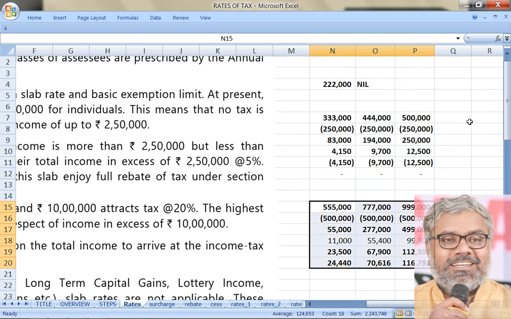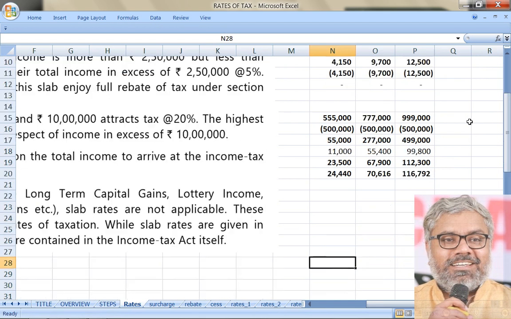However, if the income of the SSE exceeds 5 lakhs but does not exceed 10 lakhs, then you have to calculate income tax at the rate of 20% on the amount which exceeds 5 lakhs plus 12,500, and in this case no rebate will be available. No surcharge also is applicable in this case. In the next case, where the income of the SSE is exceeding 10 lakhs, let us take some simple numbers. Let us say SSE has an income of say 12 lakhs.